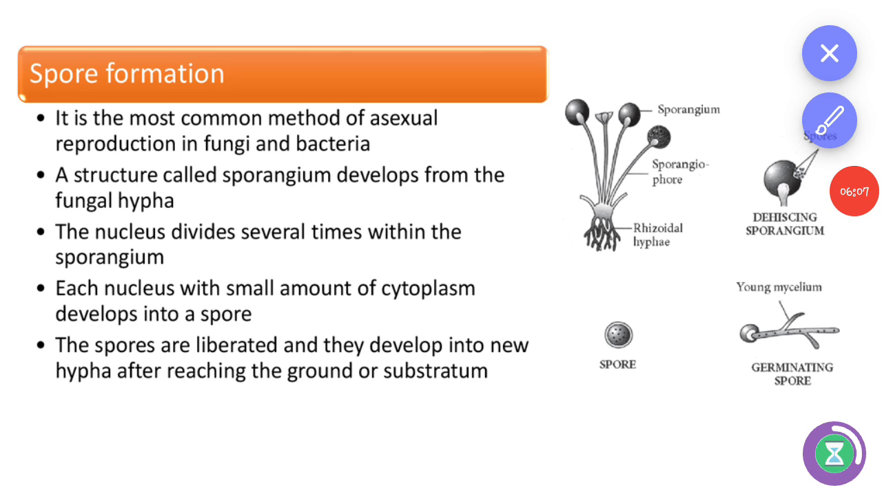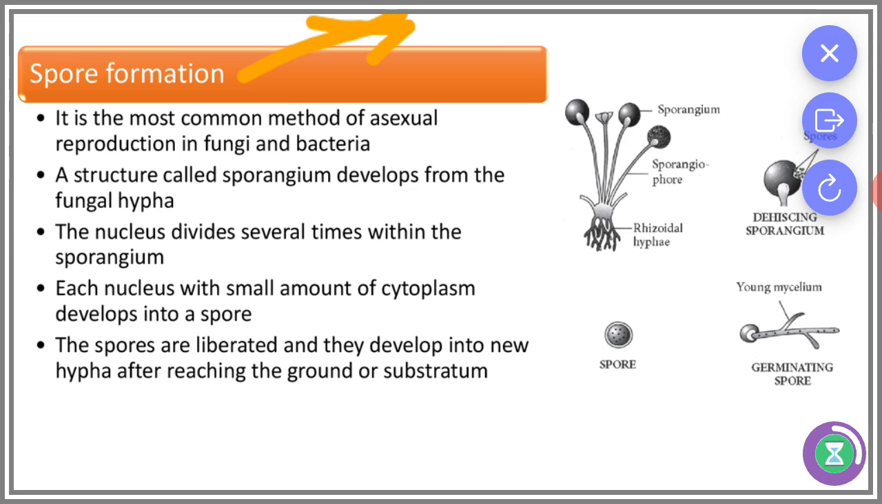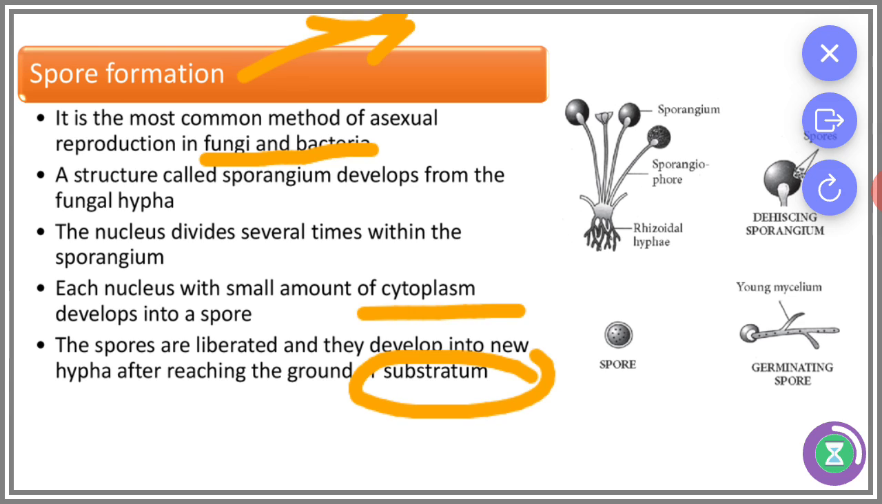And next type is spore formation. It is the most common method of asexual reproduction in fungi and bacteria. A structure called sporangium develops from the fungal hypha. The nucleus divides several times within the sporangium. Each nucleus with a small amount of cytoplasm develops into a spore. The spores are liberated and they develop into a new hypha after reaching the ground or substratum.